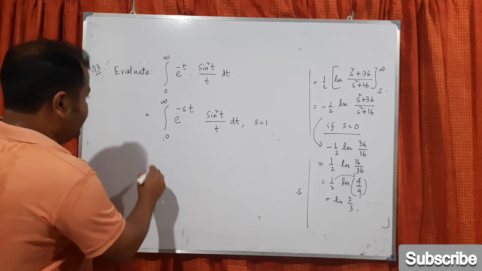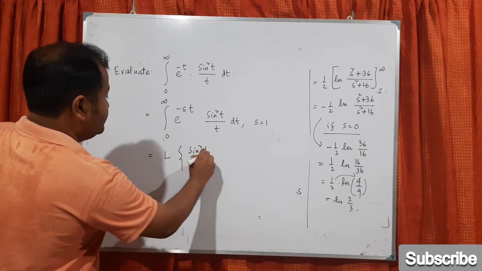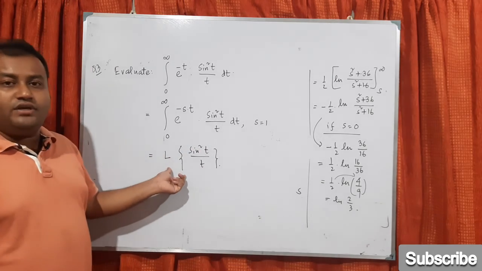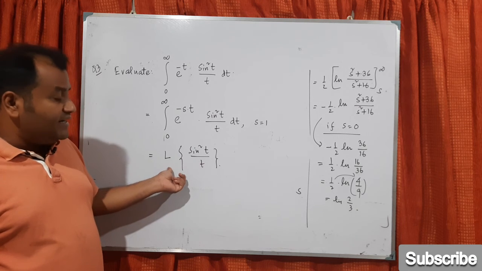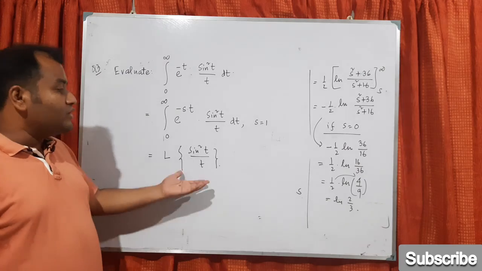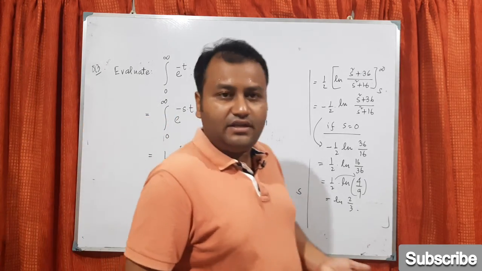So now this is nothing but L of sine square t by t, which we have found in the first problem, and after finding the final result, you put the s value equal to 1. So you get some numerical value, which will be the final result of the integration.